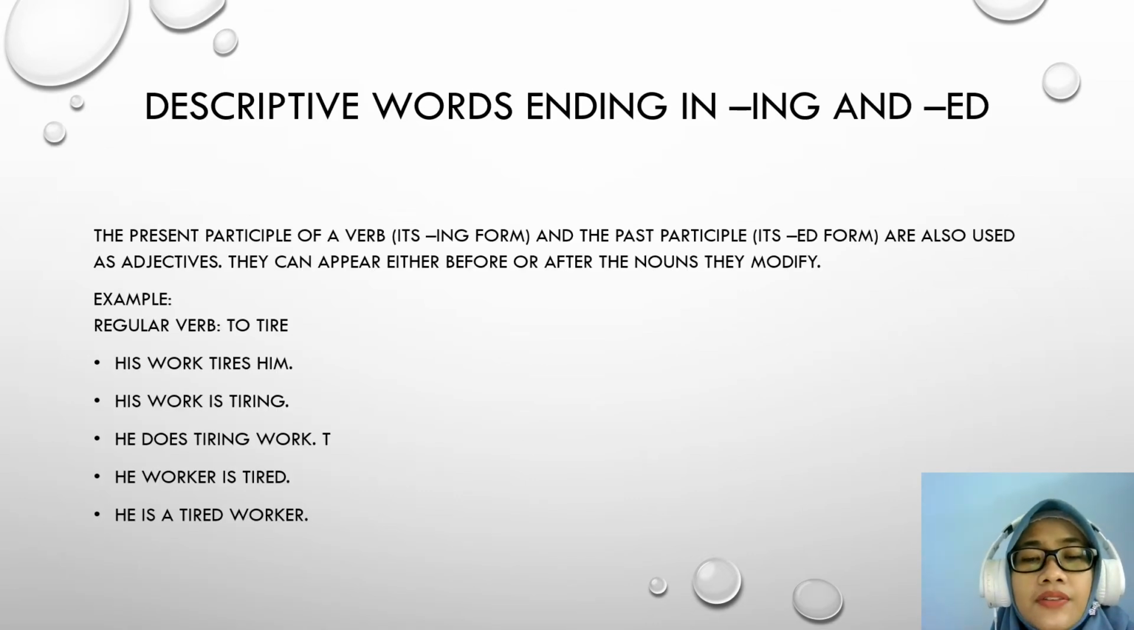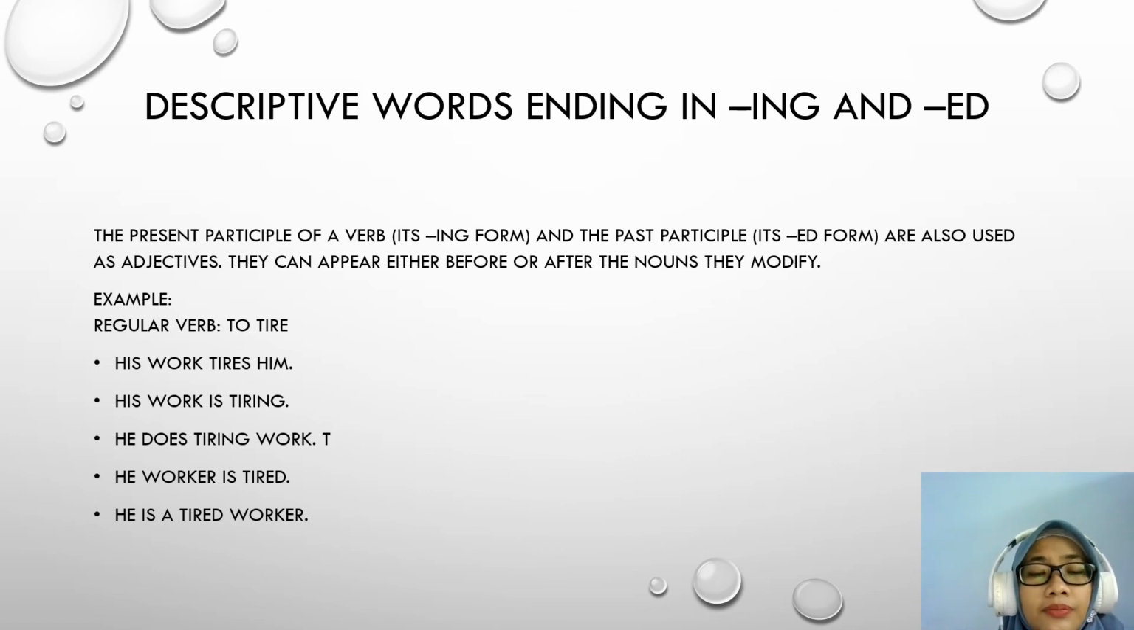Next, descriptive words ending in ing and ed. For example, the present participle of a verb uses the ing form, and the past participle uses ed or bentuk ketiga. They are also used as adjectives. So descriptive words are not only adjectives but also adverbs and adjectives ending with ing and ed, or verb form three.